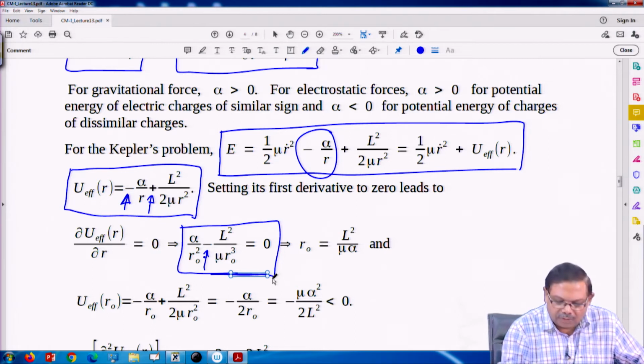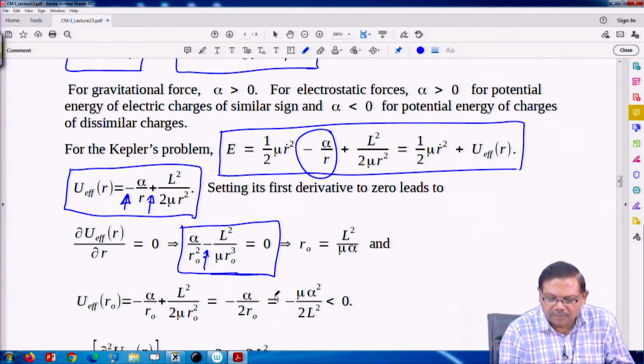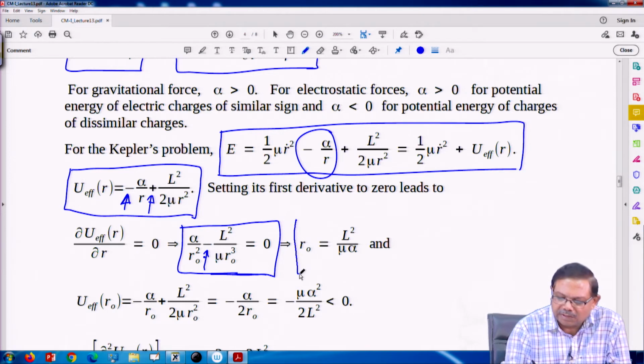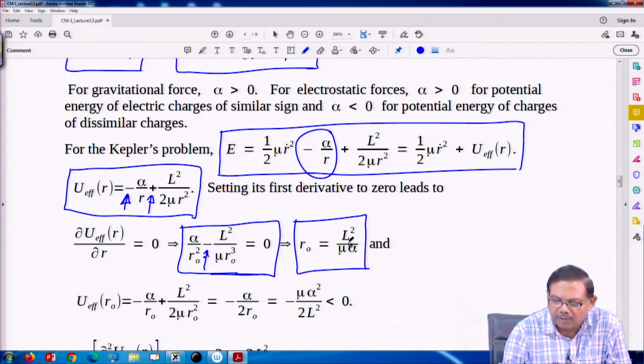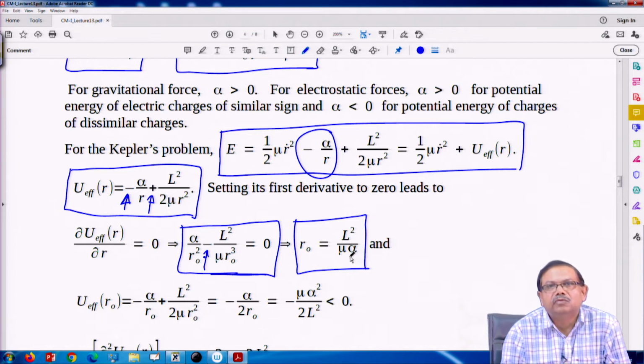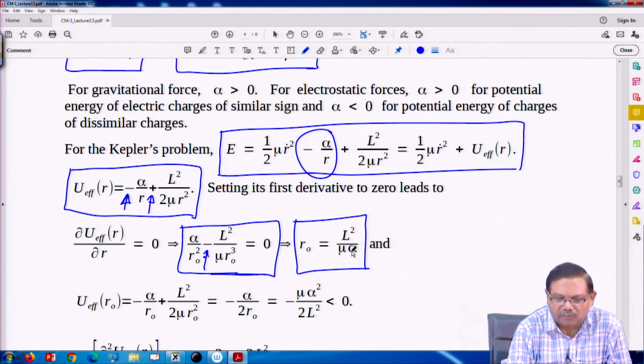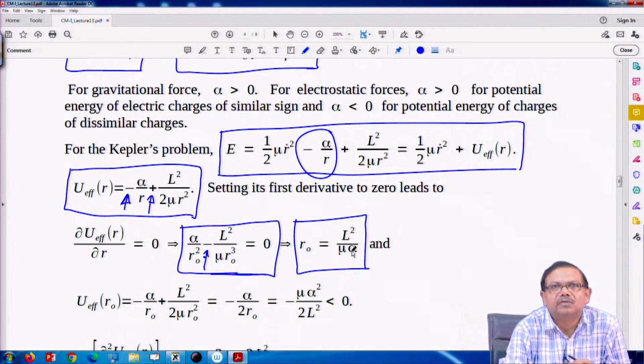If we do that, this sets a value for r 0. So r 0 depends on the angular momentum, the mass and the constant alpha which appears in the potential energy or the force.